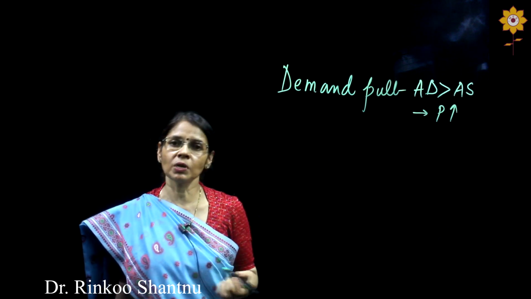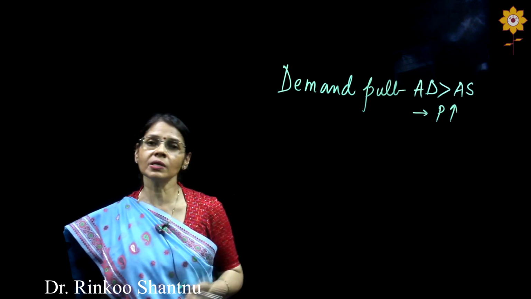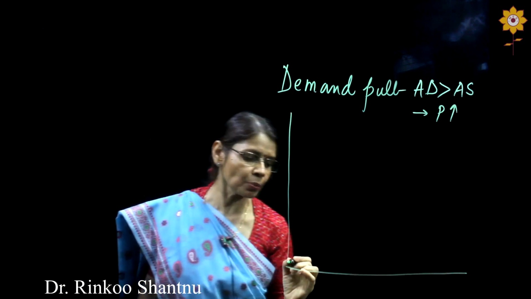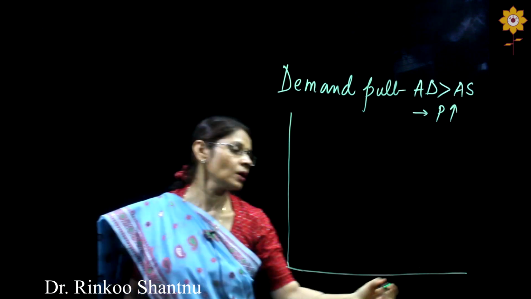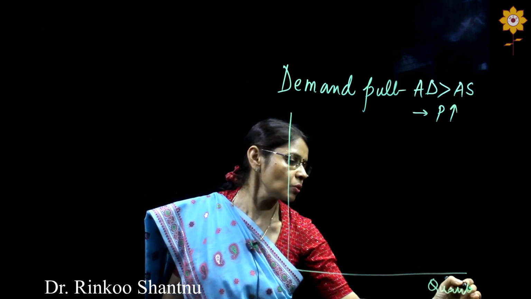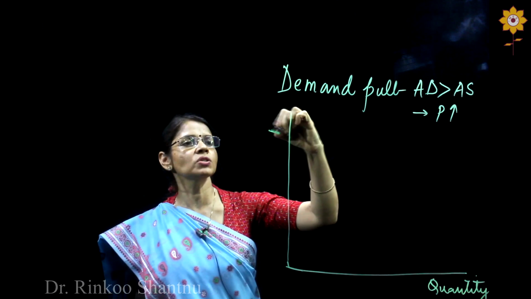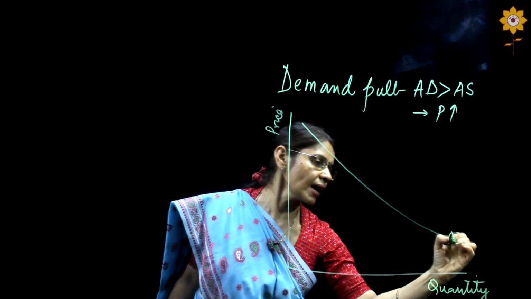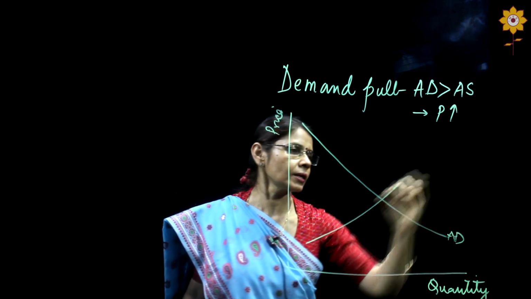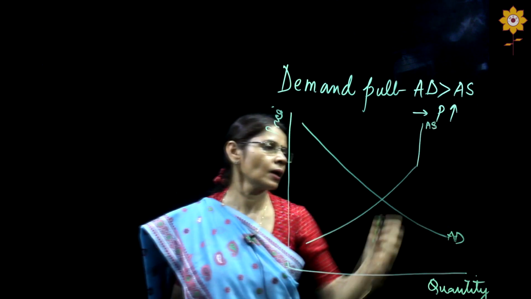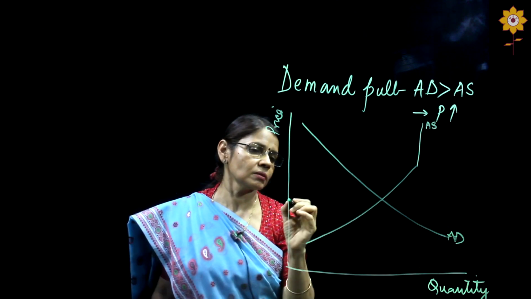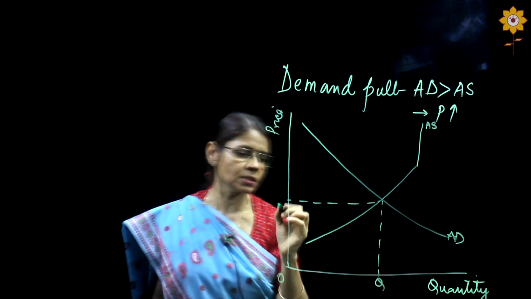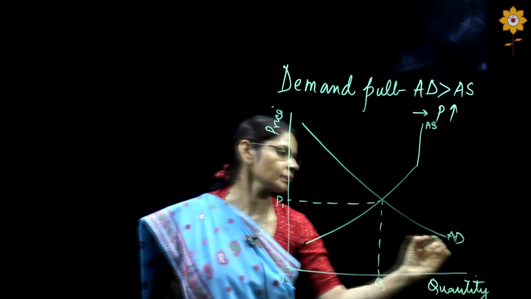Now why does this demand pull inflation take place? There are certain reasons for it. Before that we need to understand how the prices will rise because of this demand. On the x-axis we show quantity and on the y-axis we show price. Like a simple demand and supply curve, we have aggregate demand and aggregate supply. It leads to an equilibrium price and equilibrium quantity.